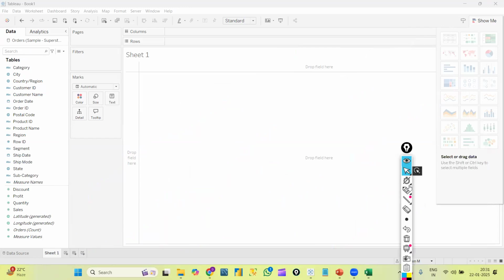Now to create the graphs, towards the right side we have the Show Me panel. Inside the Show Me panel, basically we have 24 inbuilt graphs in Tableau. By default all the graphs are disabled. Once we select any columns here, the related graphs will be enabled for us. If I keep the cursor at the bottom, it shows the graph name and the minimum requirements to create that graph. The graph I just selected is called a tree map, and to create it we require one or more dimensions and one or two measures.